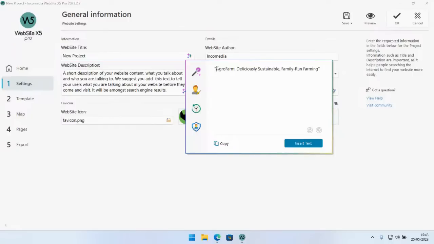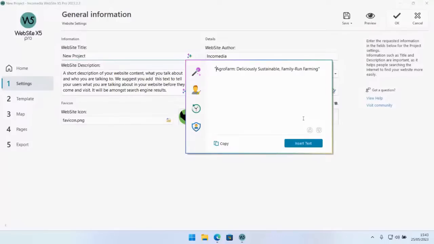So the title it produced for us is Agro Farm Deliciously Sustainable Family Run Farming. Just to describe shortly what you can see here, you can also provide feedback about what the AI has produced. So let's say you want to give positive feedback, or you want to give negative feedback.